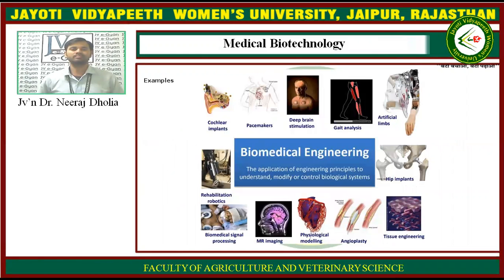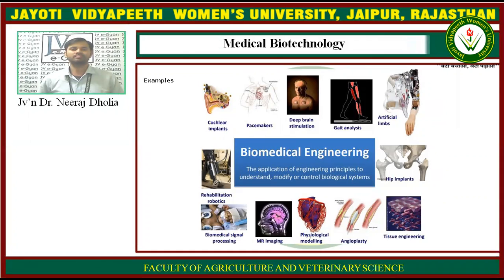For example, medical biotechnology or biomedical engineering has various examples like artificial limbs, which can sense the signals that come through the neurons.